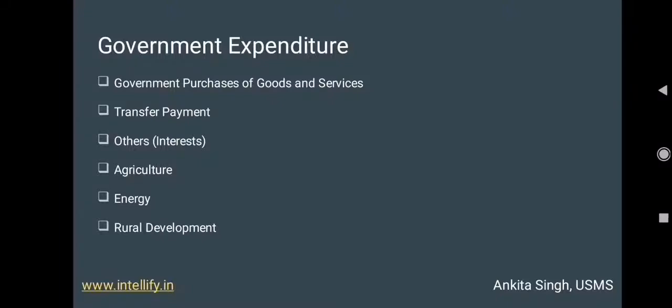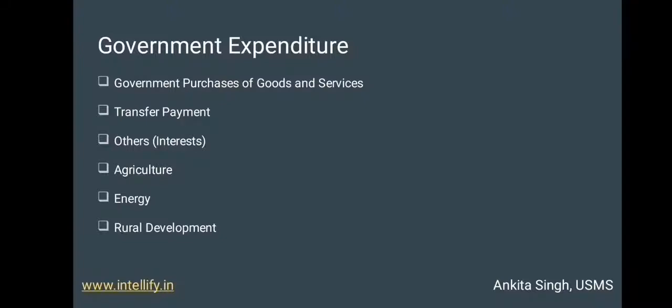This slide discusses the government expenditure, or the areas in which government spends. First is the government purchases of goods and services. Government purchases goods and services, whether it's buying rice and wheat from the farmers for the general public, or in the recent example of purchasing PPE kits for the doctors to cure the coronavirus patients.